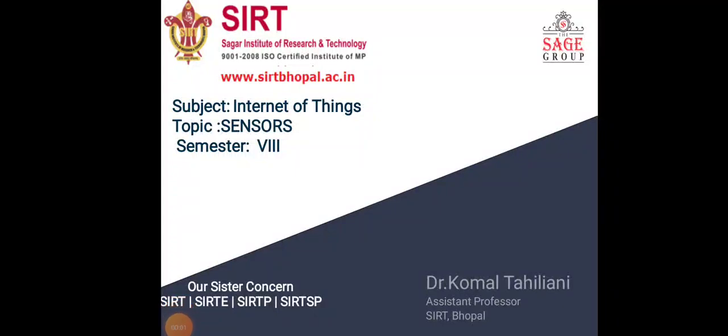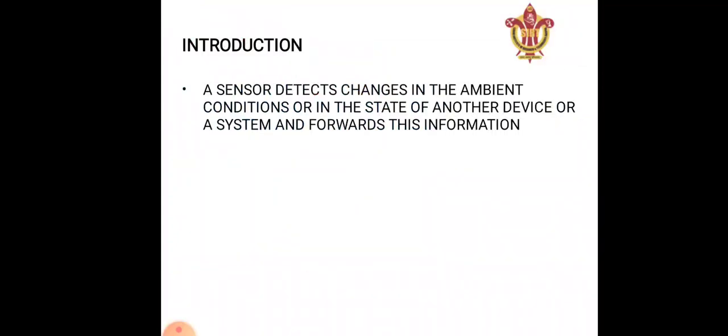Hello students. So in this lecture we will be studying a very important part of IoT, which is sensors. We have already understood the basics of IoT in our previous lectures. Now let us try to understand what the essential building blocks of IoT, that is Internet of Things, are. One of the very essential components of IoT is sensors, and the other one is actuators.